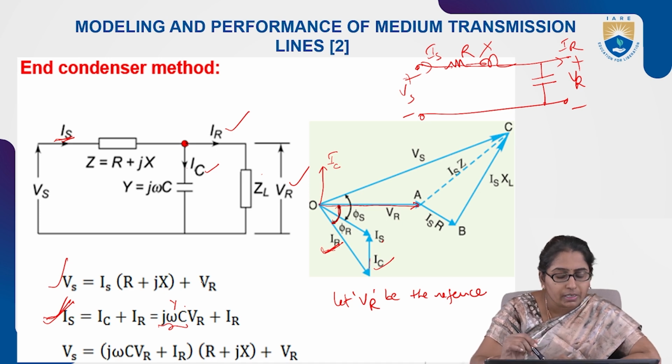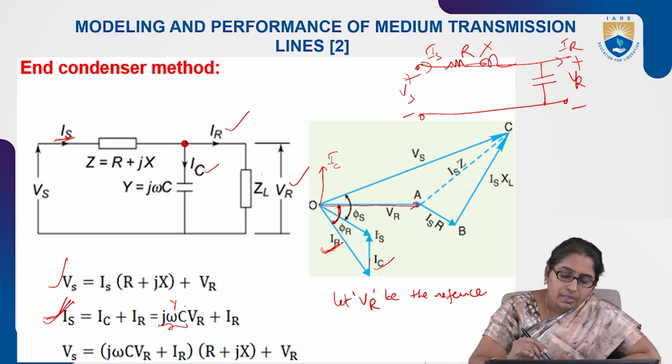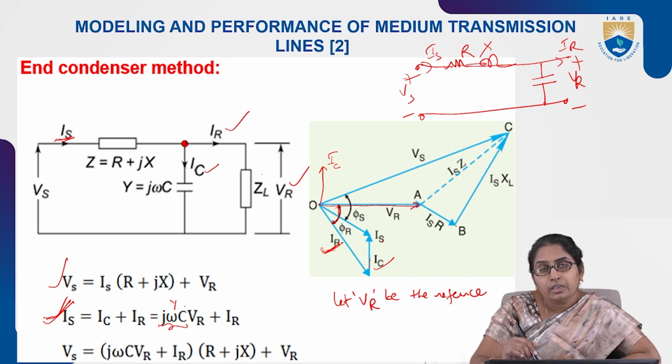So complete the vector diagram also. Already Is is obtained. Draw a vector parallel with respect to Is. Show the resistive drop from the tip of Vr. Draw the ISR and ISX.